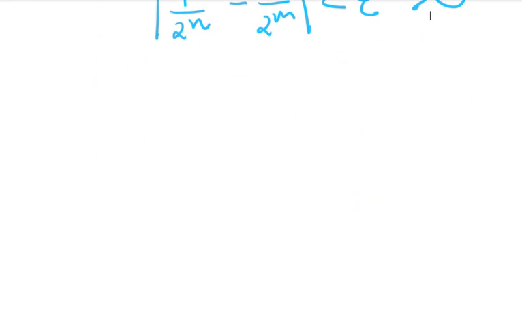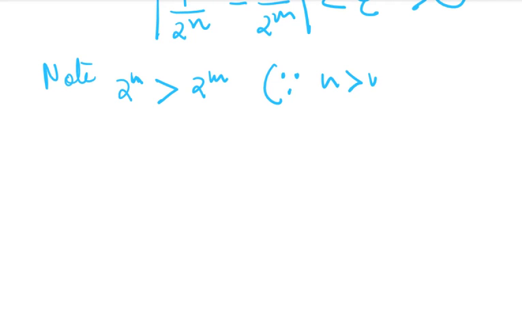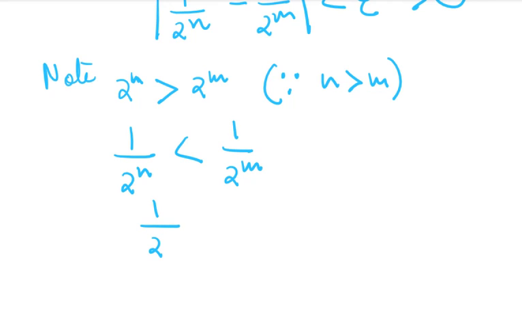Now if you notice, this is what is happening. Note 2 to the power n is greater than 2 to the power m. Why? Since n is greater than m. That implies 1 by 2 to the power n is less than 1 by 2 to the power m. That implies 1 by 2 to the power n minus 1 by 2 to the power m is less than 0.